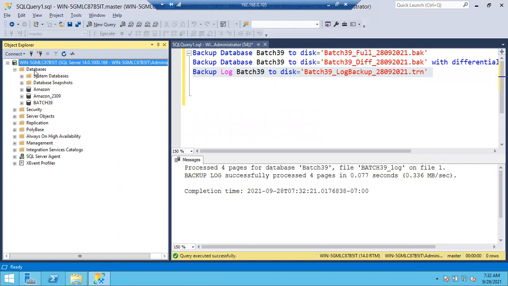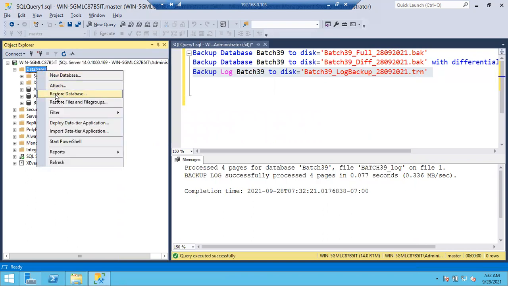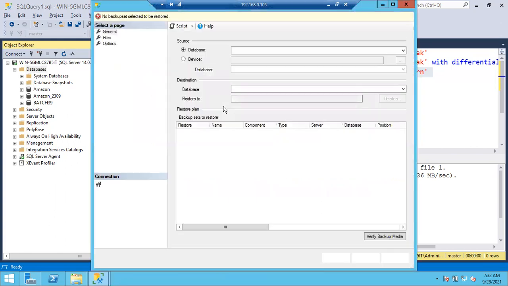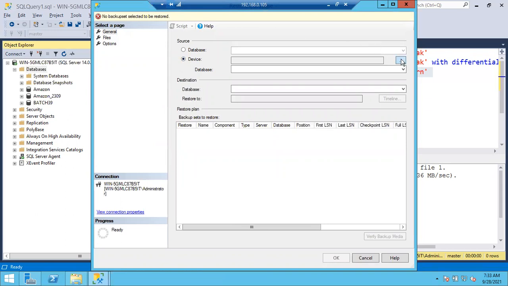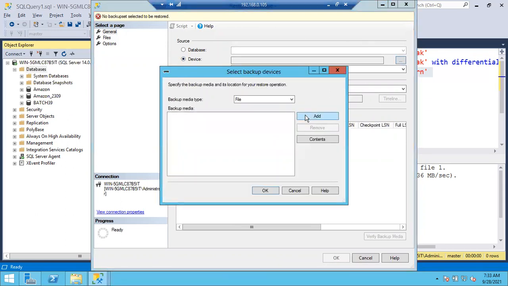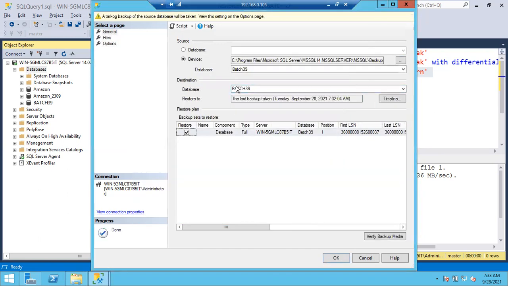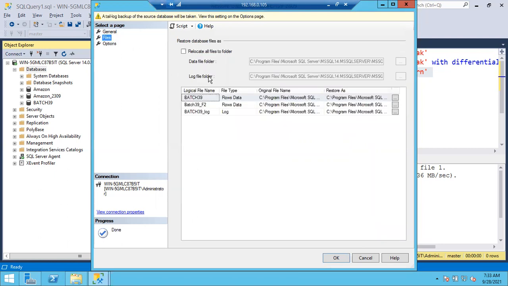So how to restore one by one? First, go to your databases, right click, Restore Database. Choose Device, then Browse. First we have to restore the full backup, because without restoring the full backup, I cannot restore any other backups. Click Add. This is my full backup. Double click on it. Batch 39, and I'm going to restore with today's date, underscore 28/9.